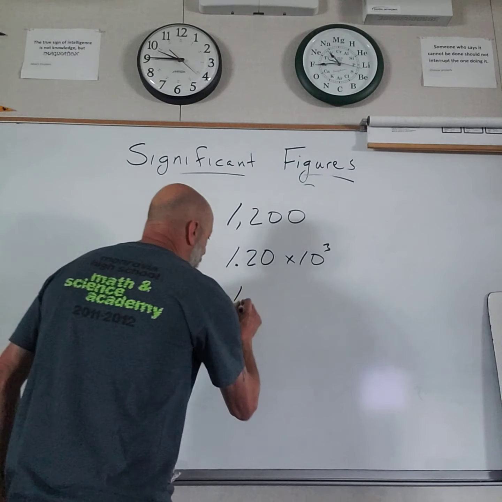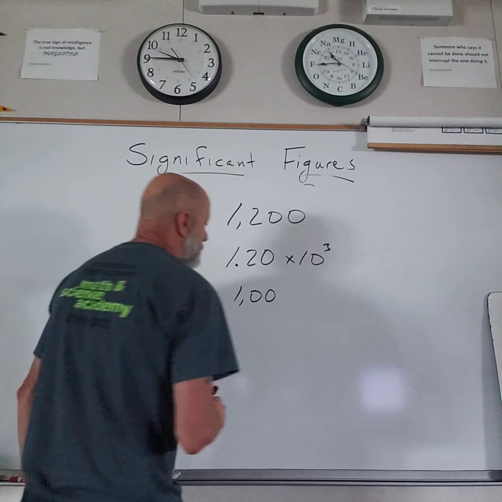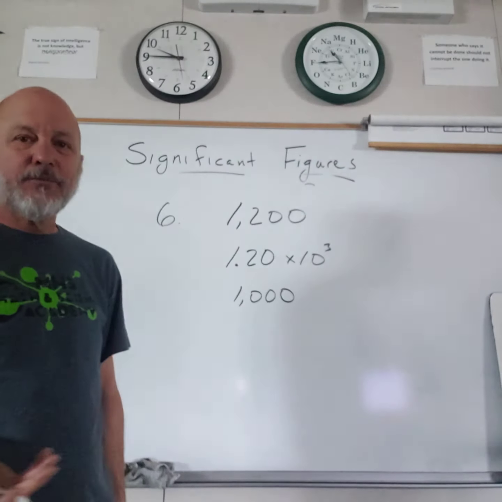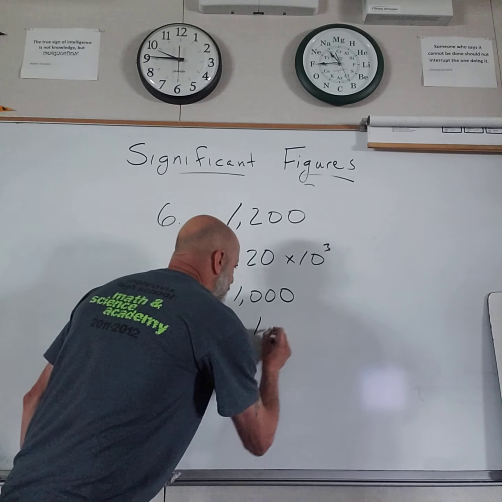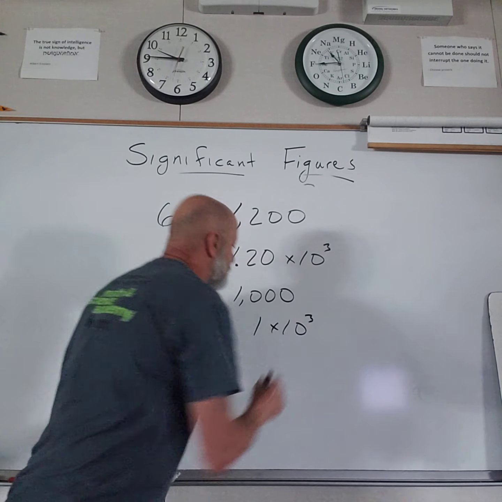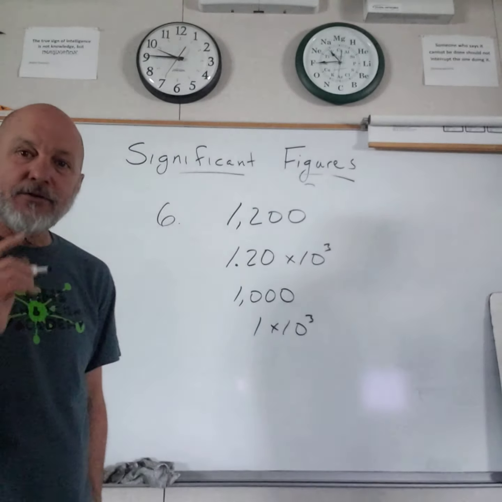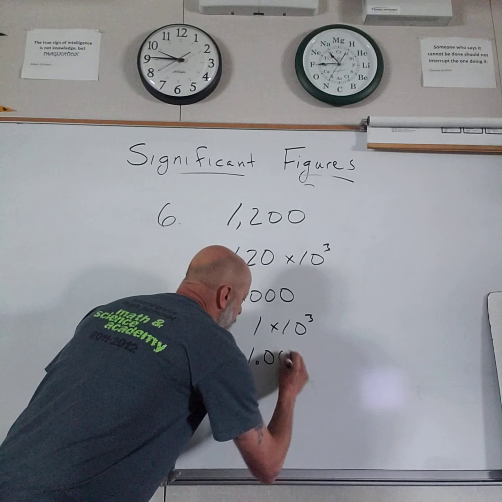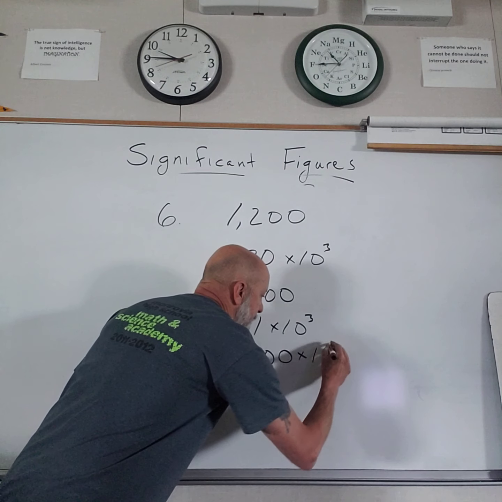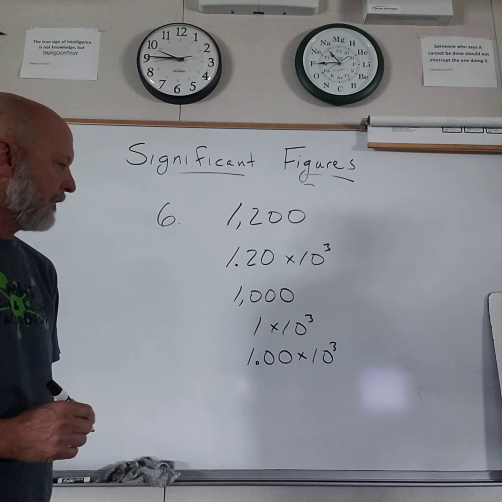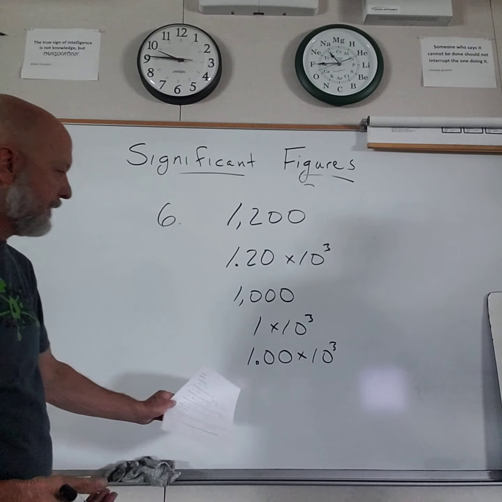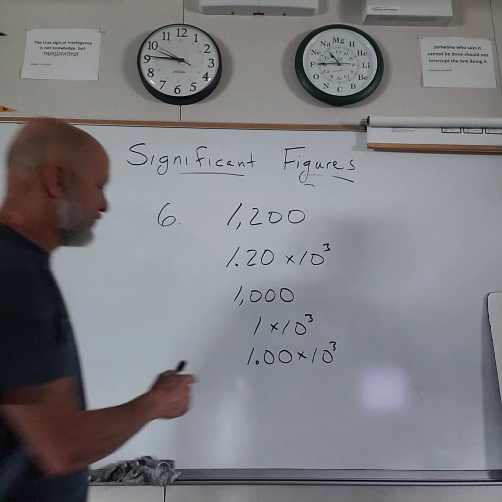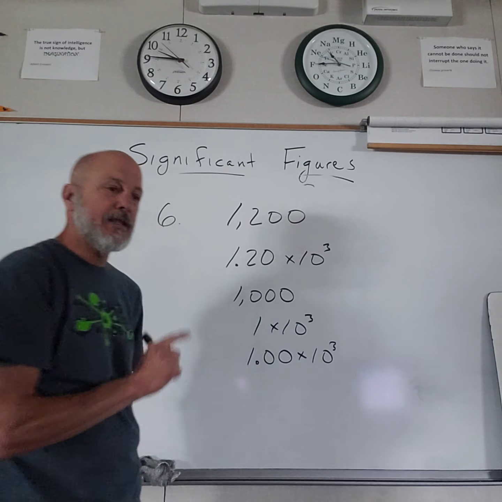So if I'm showing 1,000, and it's an estimate, it's crude, I would just put 1 times 10 to the third. If it's 1,000 and I know it to 3 sig figs, I'm going to put 1.00 times 10 to the third. And so I can just put whatever number of zeros or digits in there to show how many sig figs are in that number.